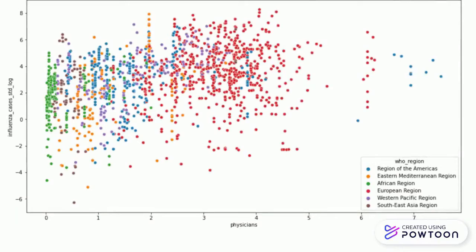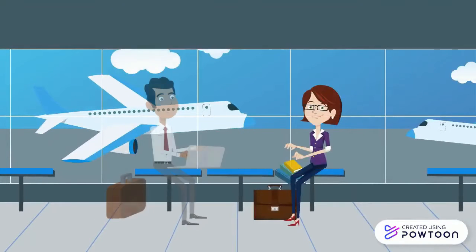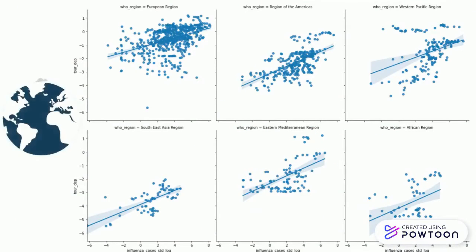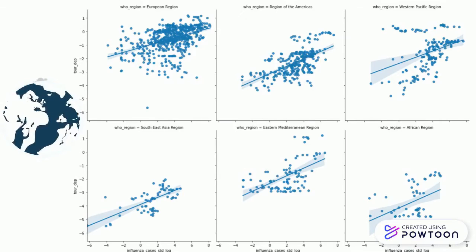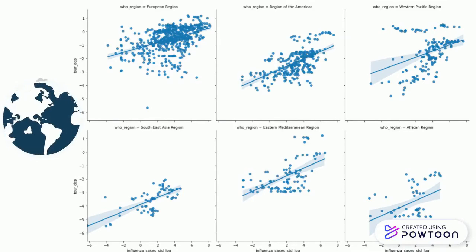Also, the access to medical services and the number of doctors available per 1,000 people. We see that there is a lot of concentration of cases around countries with low percentage. We also found that tourism and travel habits affect the spread of this disease. We found a positive correlation between the number of influenza cases and the number of tourists around every country in every continent.